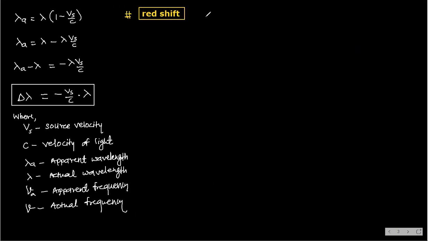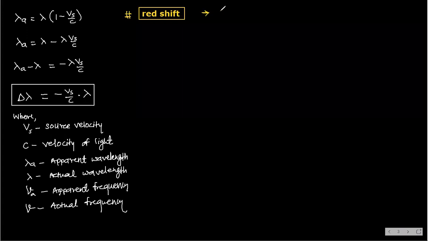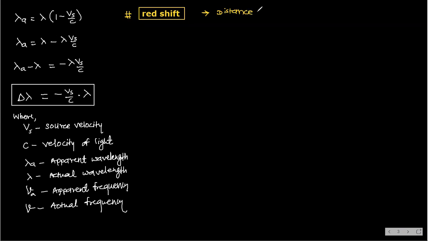So what happens here? First point: distance between source and observer increases.